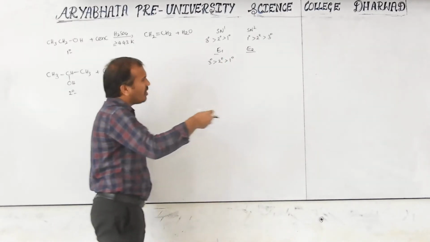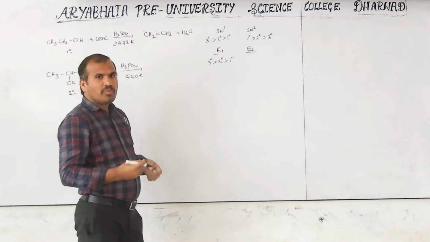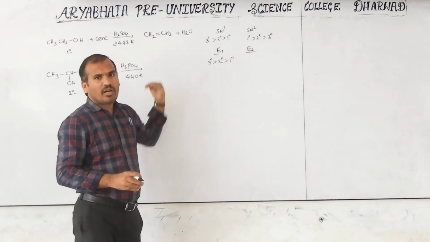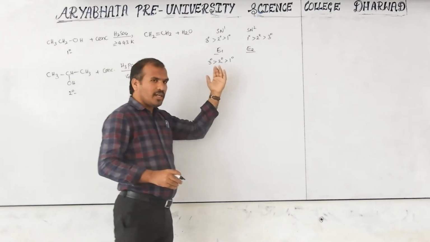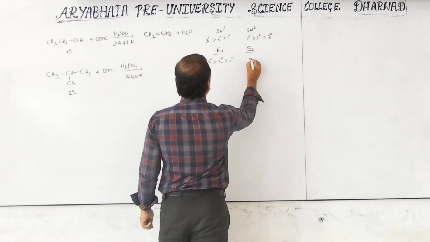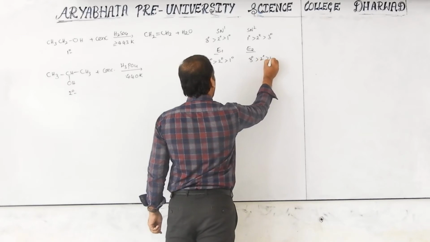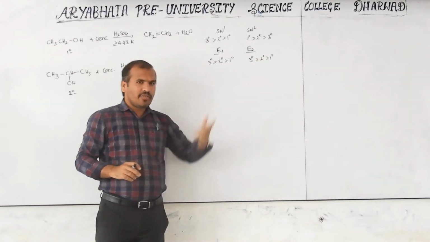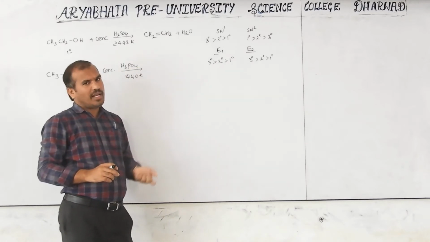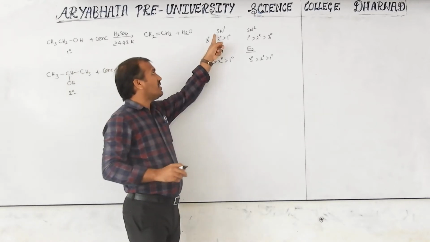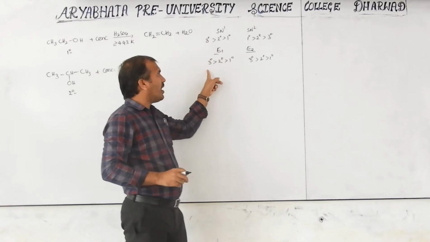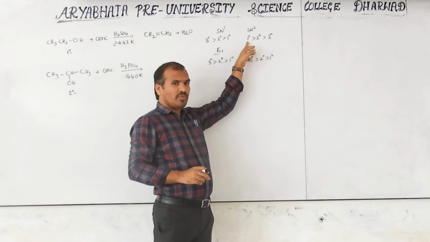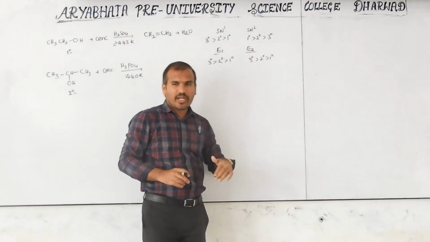It need not be an alkyl halide; it may be alcohol also. You may be studying alkyl halides with chlorine, bromine, iodine. In alcohols also the order is tertiary, secondary, primary. This is the order of reactivity for alcohols and alkyl halides. SN1 means tertiary first, and E1 means tertiary first, more reactive. SN2 means primary is more reactive, but here tertiary is more reactive.